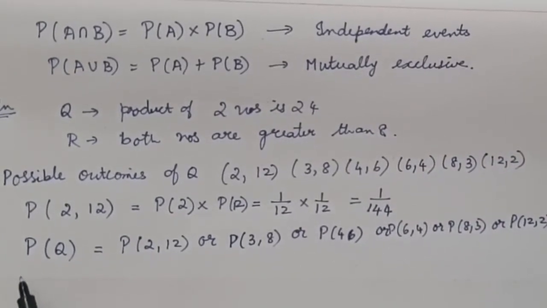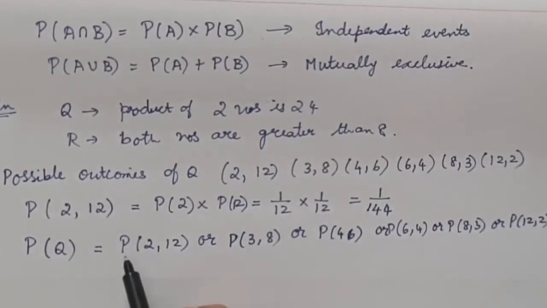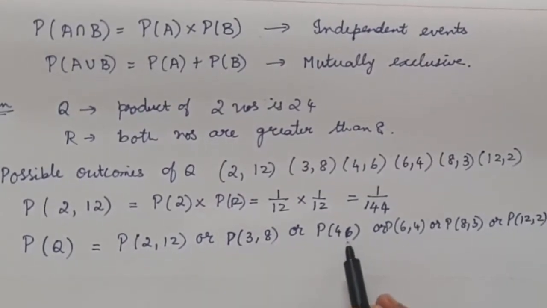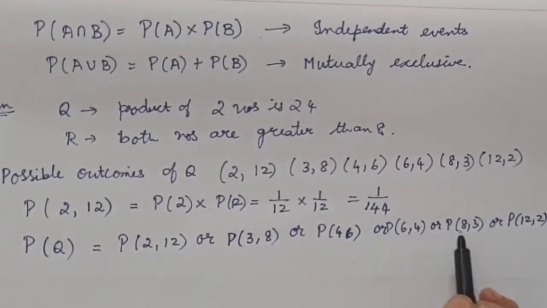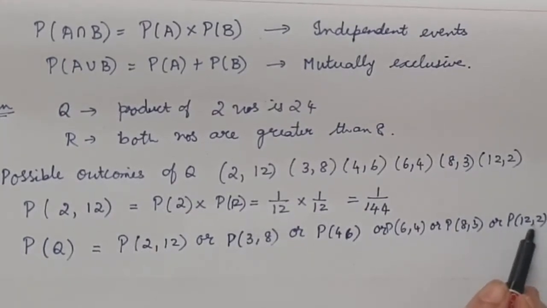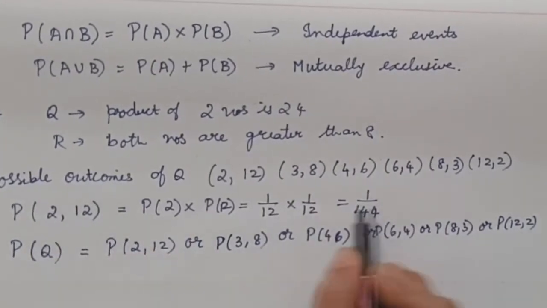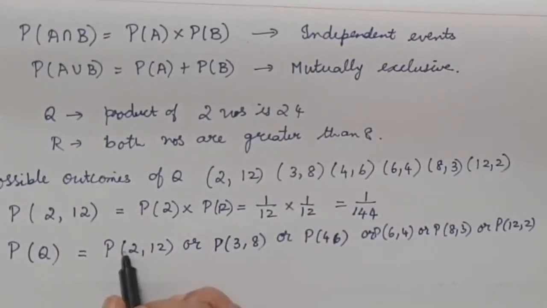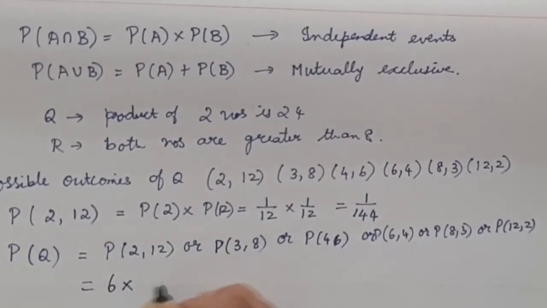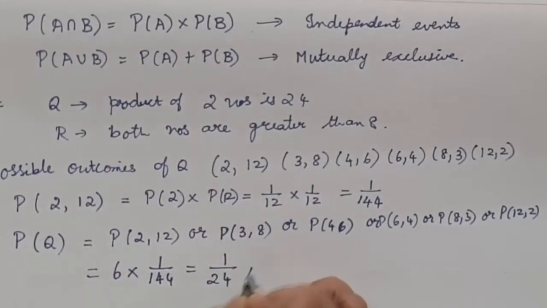Now probability, first question. Probability of Q is the probability that we can get a 12 and 2, or 3 and 8, or 4 and 6, 6 and 4, that is 8 in the first dice and 3 in the second dice, or it can be 12 in the first dice and 2 in the second dice. Like this, for one outcome we have found it is 1 over 144. Here we have 6 possibilities, so 6 multiplied by 1 over 144, so it will be equal to 1 over 24.